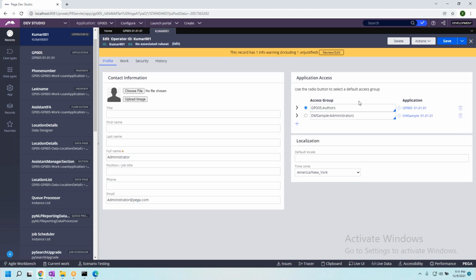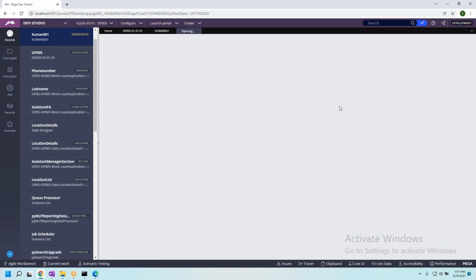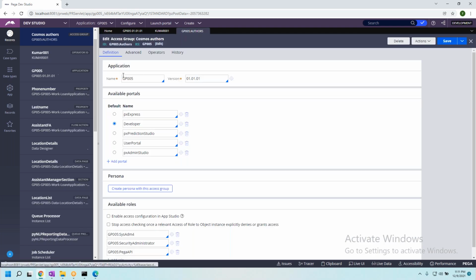What is the relation between them? Access group is the relation between them. See, inside operator, you are having access group, and that particular access group is mapped to an application. Can someone confirm whether this is an access group or not? How are you confirming that this is an access group? Before the semicolon, it is called access group.